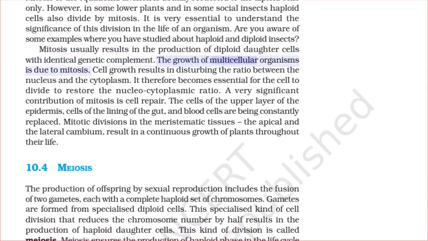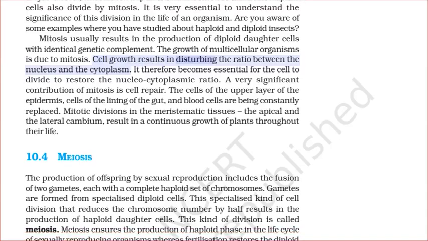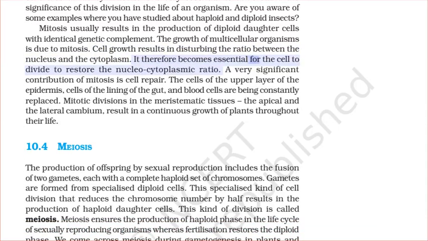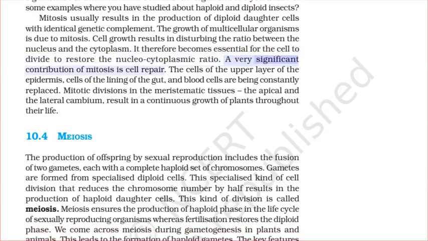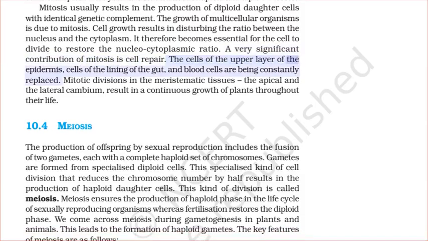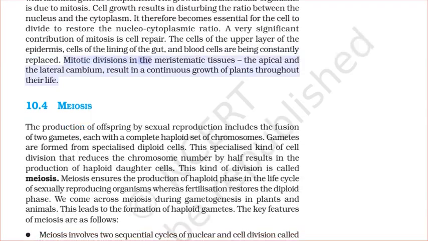The growth of multicellular organisms is due to mitosis. Cell growth results in disturbing the ratio between the nucleus and the cytoplasm. It therefore becomes essential for the cell to divide to restore the nucleocytoplasmic ratio. A very significant contribution of mitosis is cell repair. The cells of the upper layer of the epidermis, cells of the lining of the gut, and blood cells are being constantly replaced. Mitotic divisions in the meristematic tissues, the apical and the lateral cambium, result in a continuous growth of plants throughout their life.